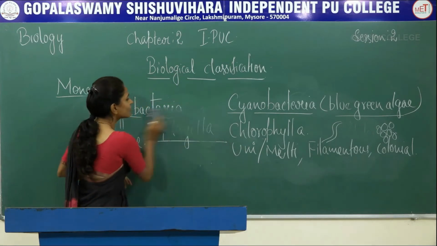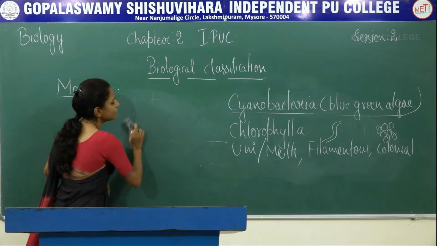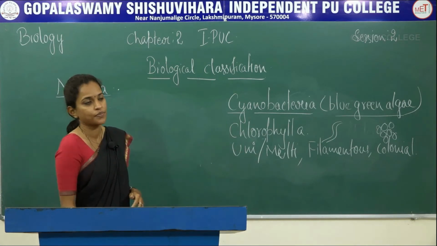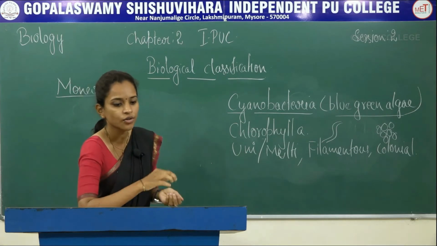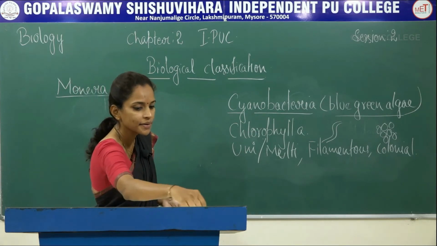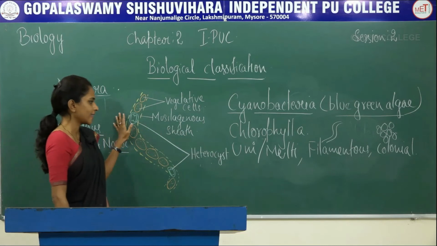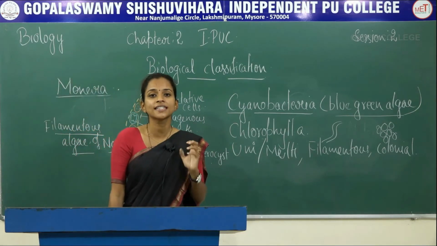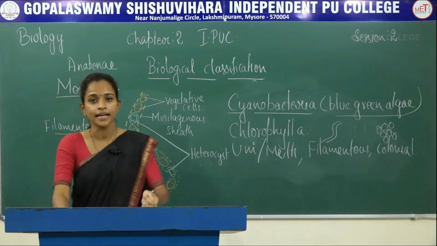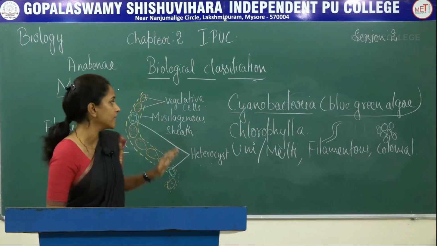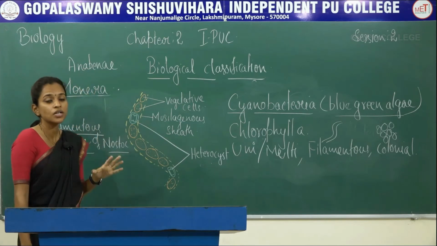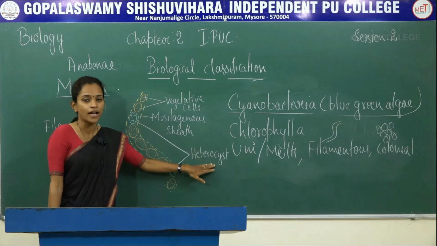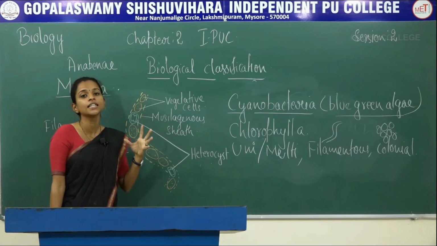Some of the cyanobacteria have a very good capacity for fixing nitrogen. I'll just draw the diagram so that you can get the idea. I told you that some of the bacteria have the ability to fix nitrogen. Some bacteria like Nostoc or Anabaena have a special type of cell called a heterocyst. The heterocyst is the one which helps in fixing nitrogen.